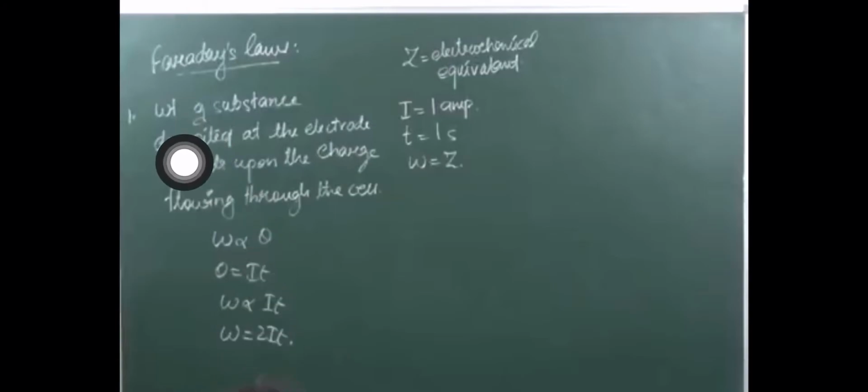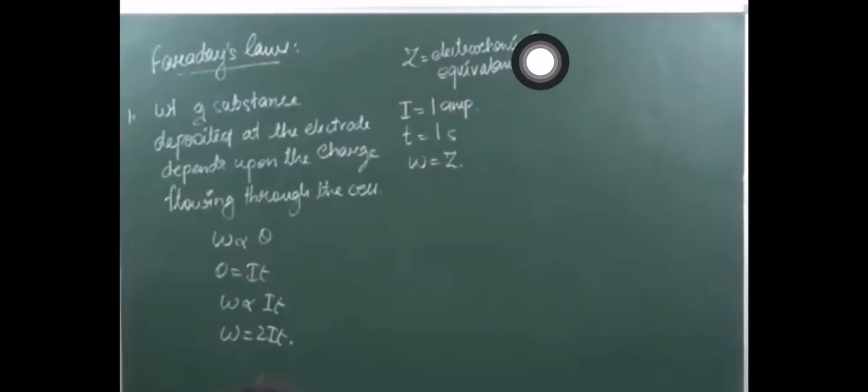Okay, I am repeating again. The weight of a substance deposited at the electrode depends upon the charge flowing through the cell. So weight is proportional to charge. Now this charge Q is equal to IT. Therefore W will be proportional to IT, and W is equal to ZIT. Here Z is equal to the electrochemical equivalent. That is our constant value, the electrochemical equivalent.